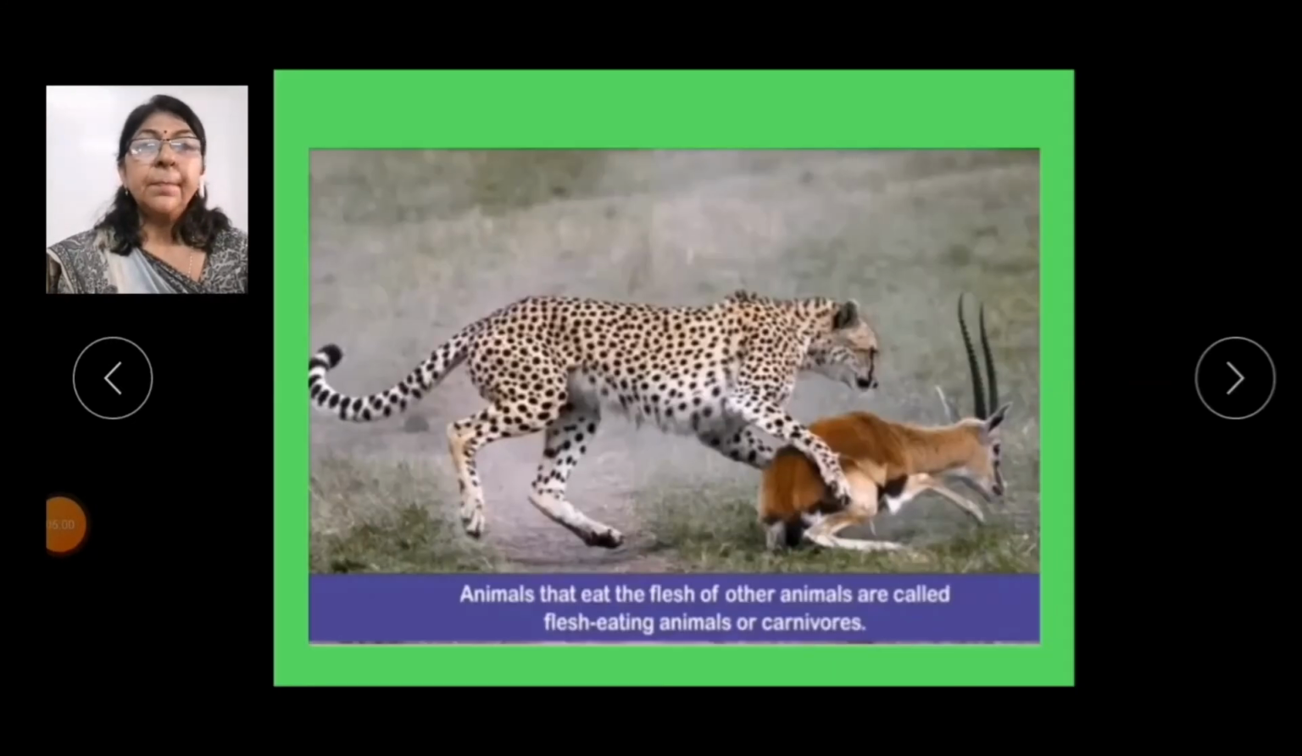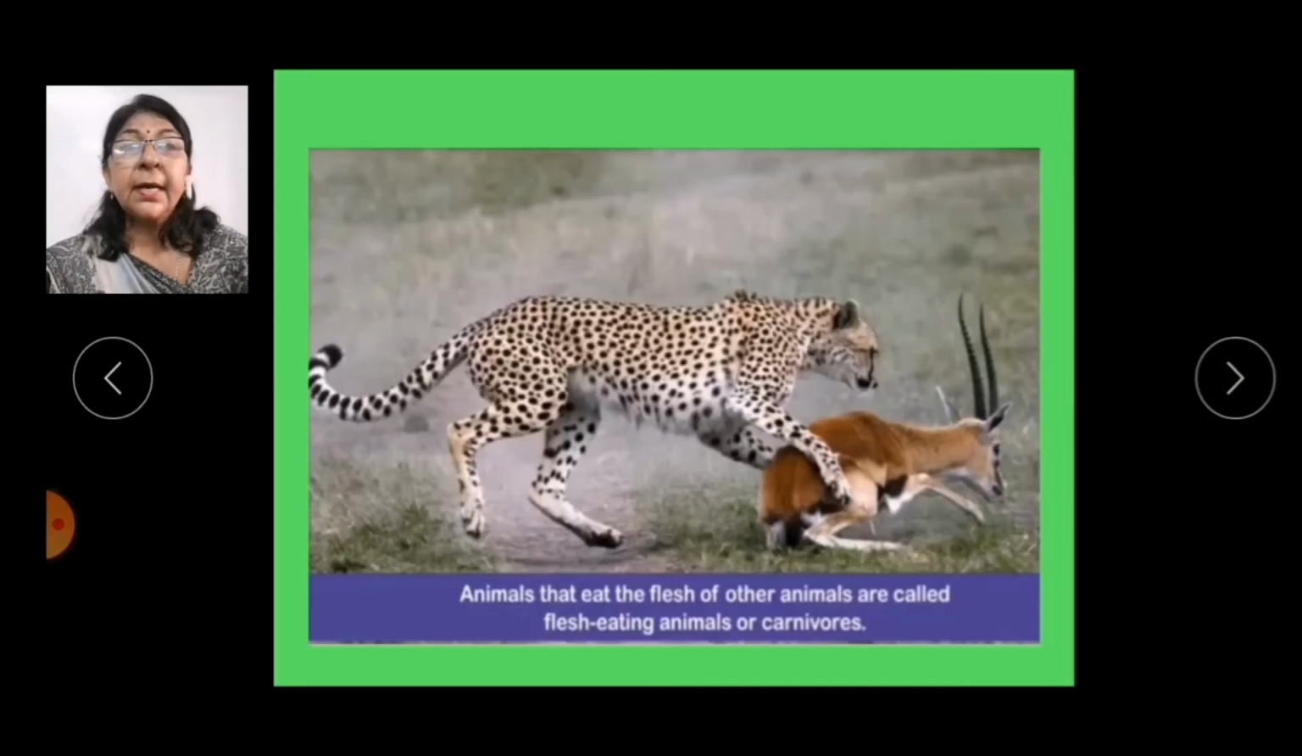Carnivores are also called predators. What are predators? Animals that hunt are called predators, and one that gets hunted is called prey. For example, a tiger hunts a deer. That means a tiger is a predator and deer will be a prey. So carnivores are called predators because they hunt for their food. So let us take up what all adaptations they show.